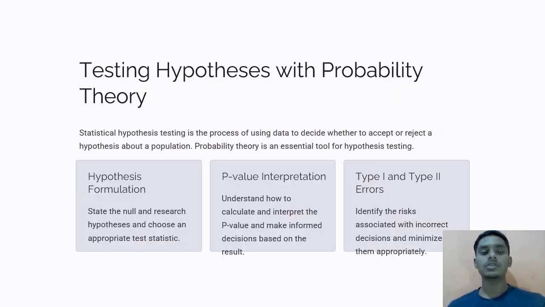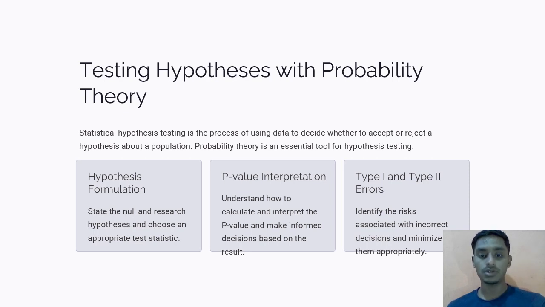Testing hypotheses with probability theory. Statistical hypothesis testing is the process of using data to decide whether to reject a hypothesis about a population. Probability theory is an essential tool for hypothesis testing. Hypothesis formulation is known as stating the null and research hypothesis and choosing an appropriate test statistic.